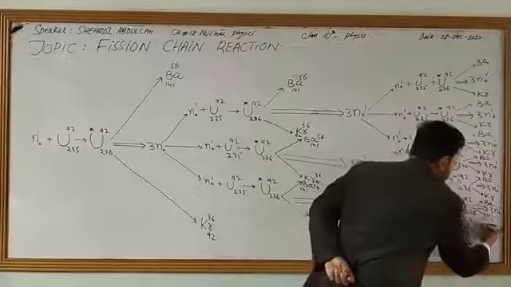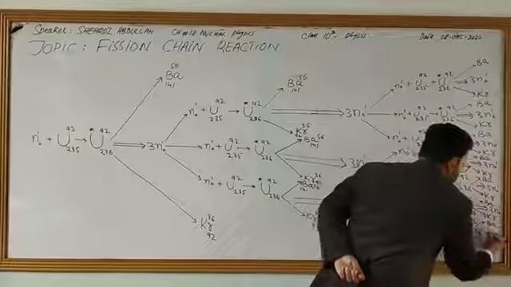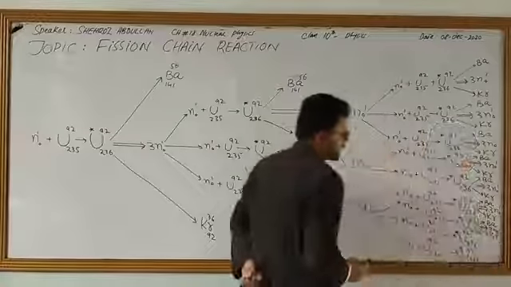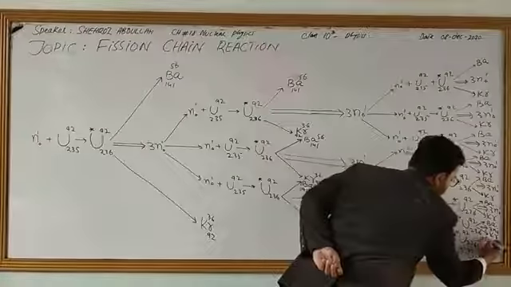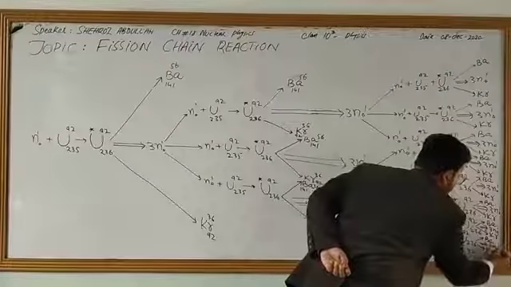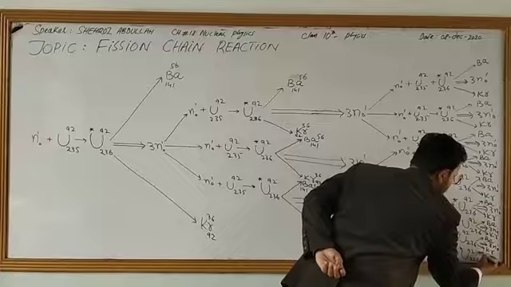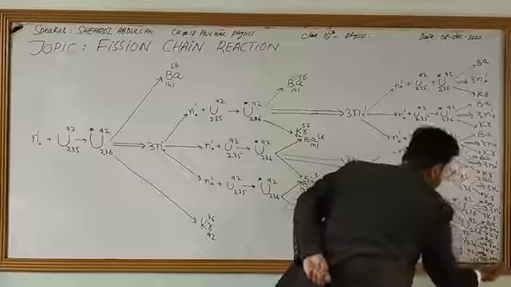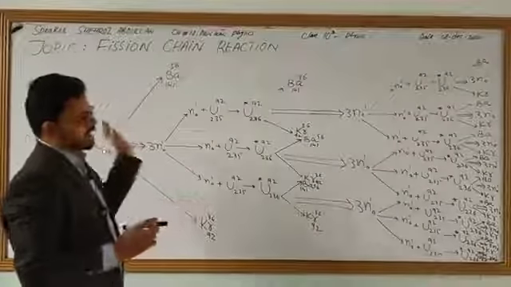Similarly barium and krypton with 3 neutrons ejected. Similarly here barium, krypton with 3 neutrons, and similarly this process carries on.